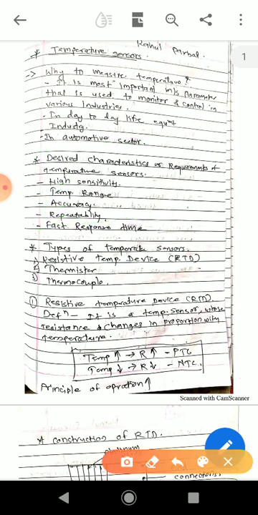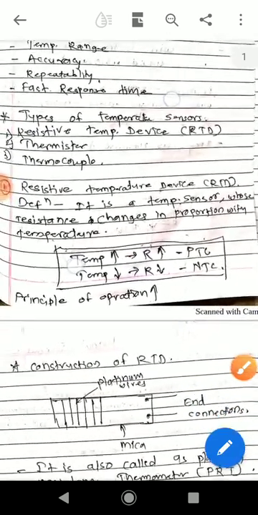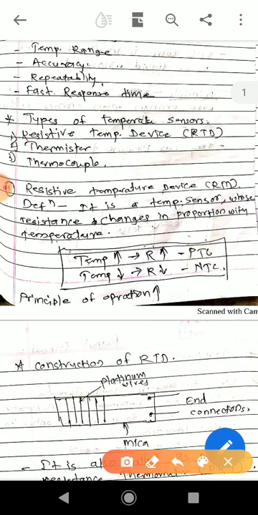There are different types of sensors for measuring temperature. First is the resistive temperature device, called an RTD. Second is the thermocouple. Third is the thermistor. First we are going to discuss the resistive temperature device, the RTD. An RTD can be defined as a temperature sensor whose resistance changes in accordance with the temperature. As temperature changes, its resistance also changes.